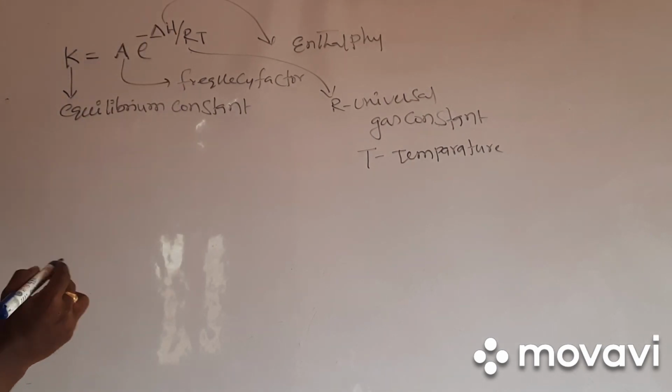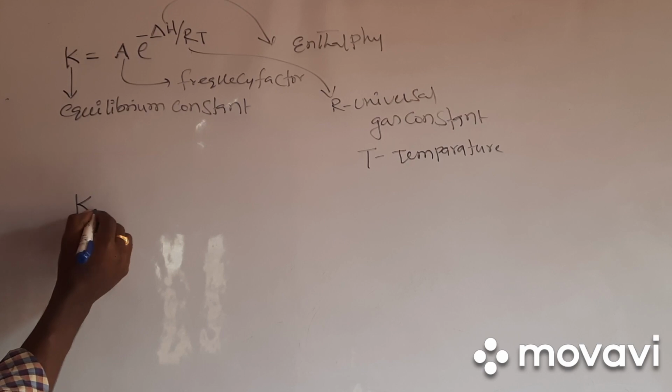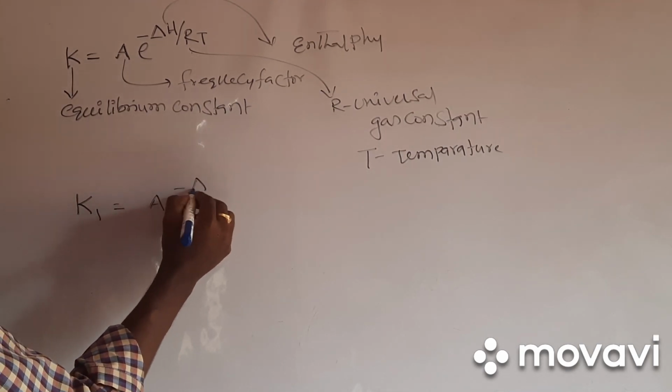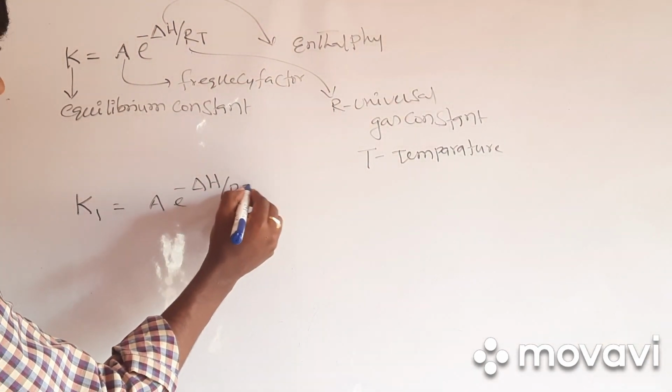If we take two different temperatures, K1 is equal to A into e to the power of minus delta H by RT1.